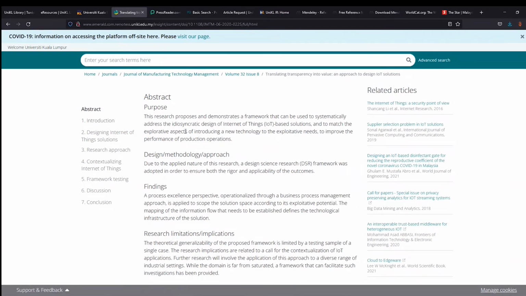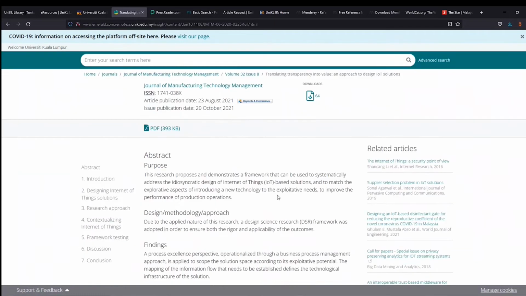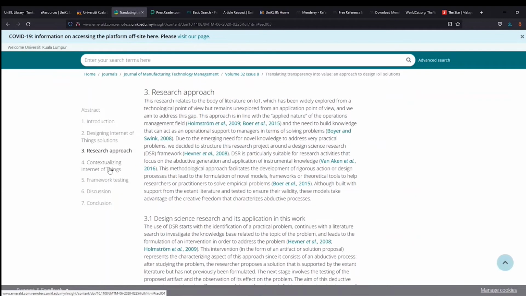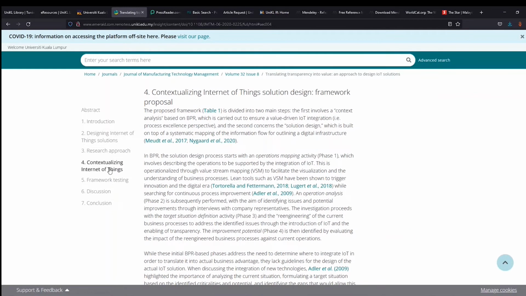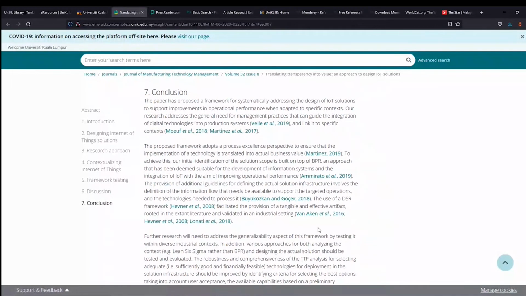So Emerald has a unique database platform. You can either read it in HTML on the website, or you can download it as PDF. So it depends on you how to access it. Okay, so this is the abstract. They have design methodologies, they have research approach, and you can easily read the contextual Internet of Things, framework testing, discussion, and you can also jump straight away to read the conclusions.